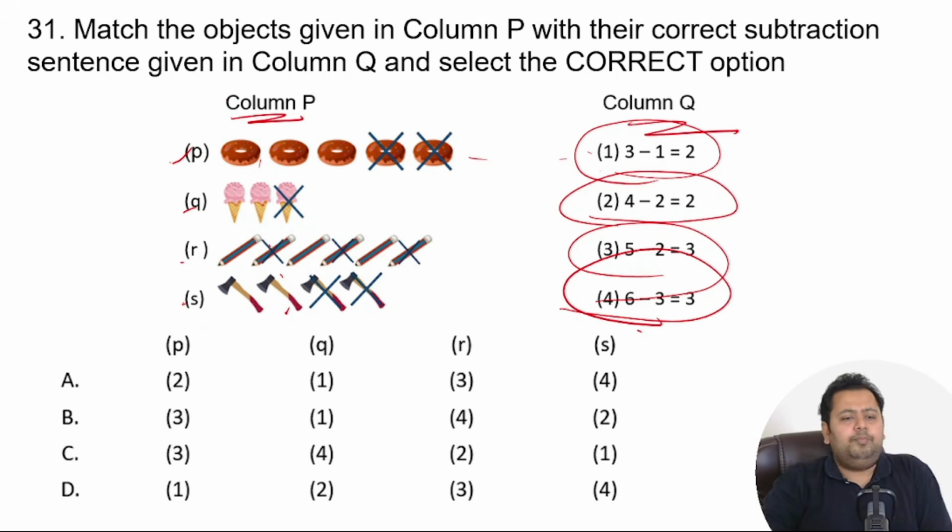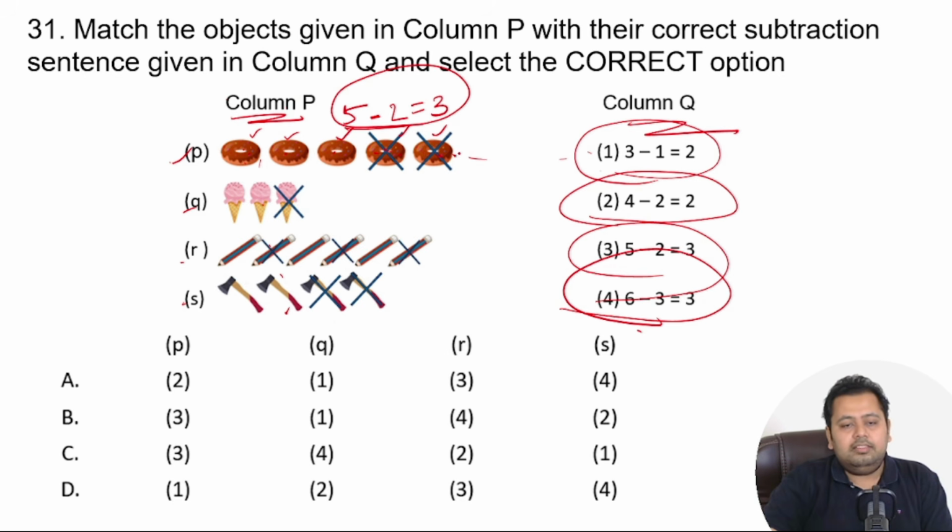Great. I think pretty easy question. So basically, what you need to do is count the number of objects that are there in each of the options. So you can see these are donuts, right? So there are 1, 2, 3, 4, 5. There are 5 donuts, out of which how many have been cancelled? There are 2 cancelled. So it is nothing but 5 minus 2 is equal to 3. So that is how a subtraction sentence is written. So 5 minus 2 is equal to 3 is nothing but option number 3. So this is matched, right?